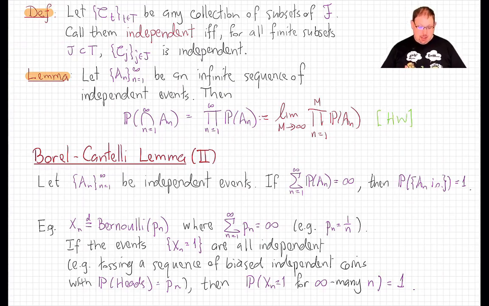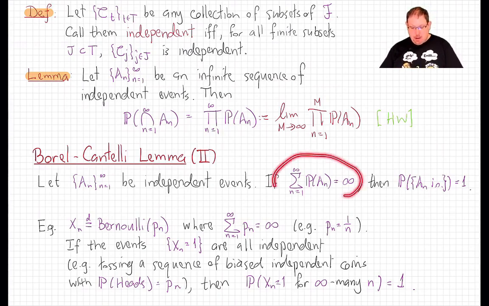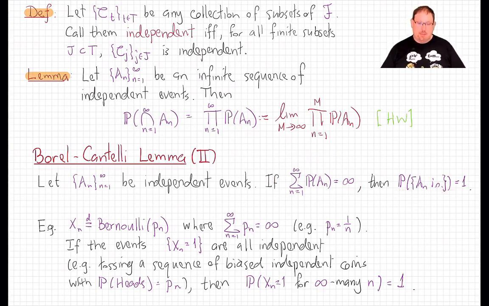Keeping that consequence of independence in mind, we're now going to finally prove the second half of the Borel-Cantelli lemma. Remember, the first part said that if I have a sequence of events whose probabilities form a summable sequence, then the probability that infinitely many of those events occur is 0. The partial converse, part 2, is if I have a sequence of independent events whose probabilities are not summable, then with probability 1, infinitely many of those events do occur.